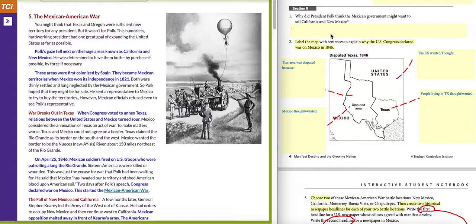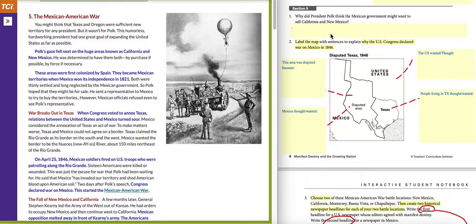Section 5, the Mexican-American War. You might think that Texas and Oregon were sufficient new territory for any president, but it wasn't for Polk. This humorless, hardworking president had one great goal of expanding the United States as far as possible. Polk's gaze fell next on the huge areas known as California and New Mexico. He was determined to have them both, by purchase if possible, by force if necessary.